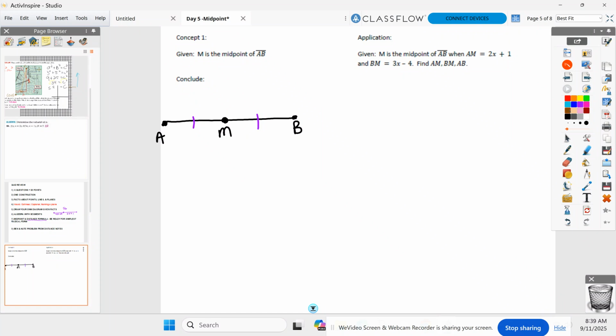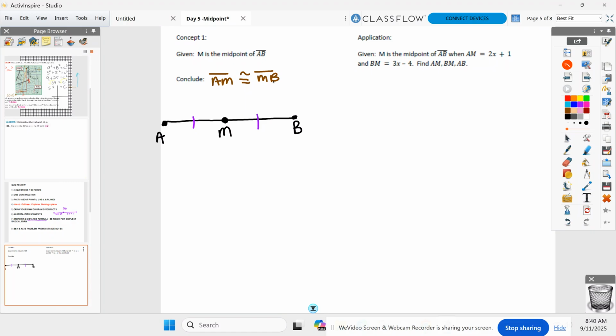And now what can we conclude? Line segment AM. Go ahead, put your congruent sign. Remember it? Do we remember it? Congruent. Might have to use it tomorrow. Congruent to MB. That's what a midpoint is. It is in the middle of a line segment, and it cuts it into two congruent segments. Anything before we do an algebra problem? Midpoint in the middle cuts it into two equal parts.